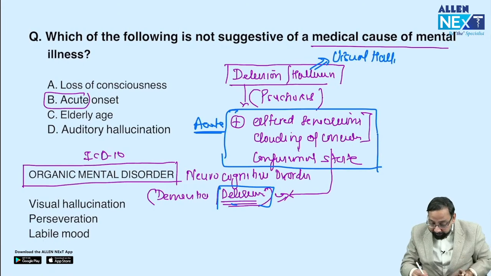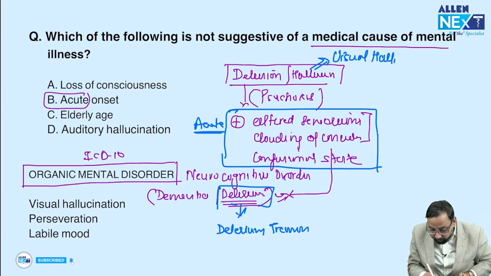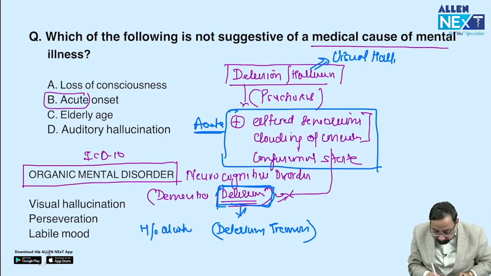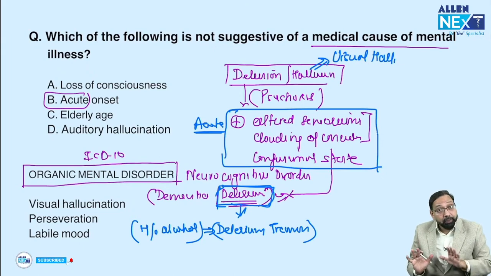The answer would change to delirium tremens. So same question, if history of alcohol, delirium tremens. So these are organic mental disorders.